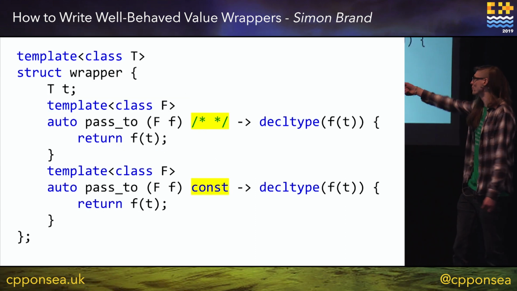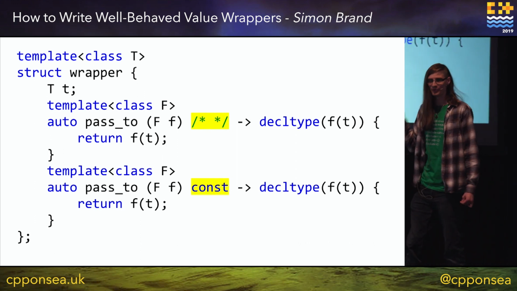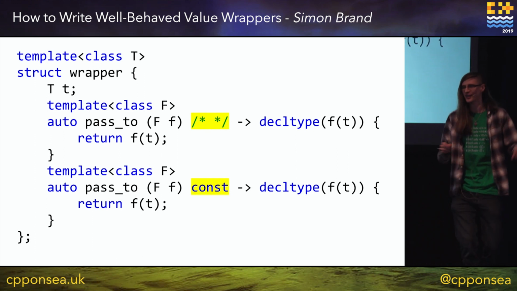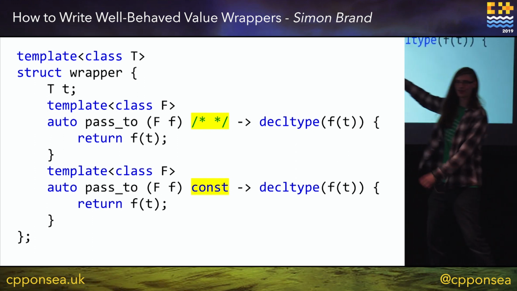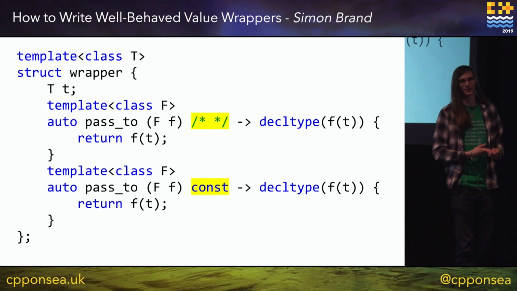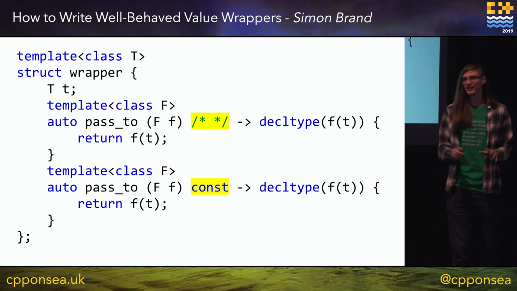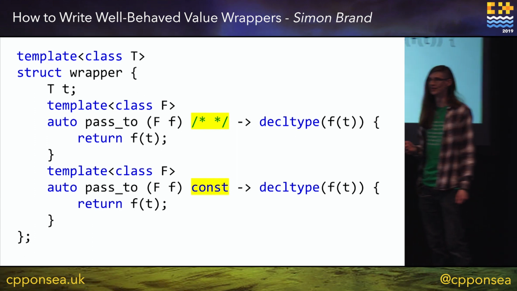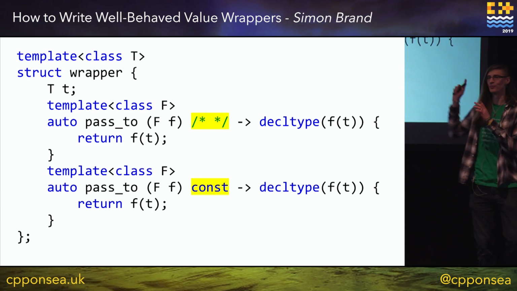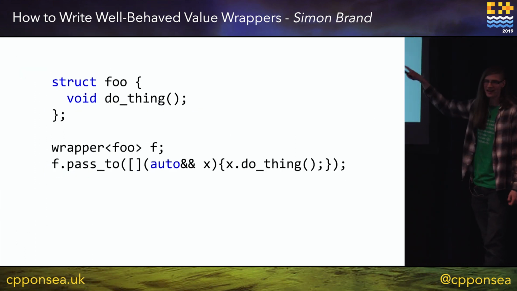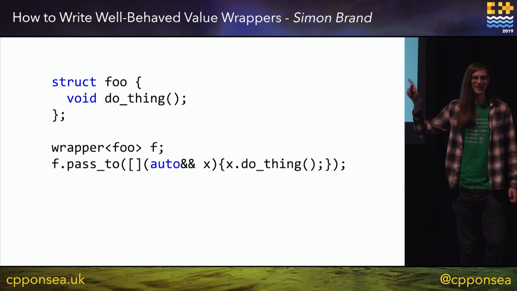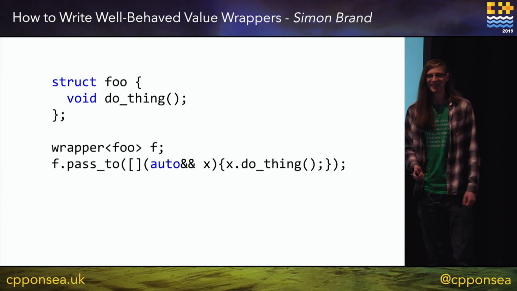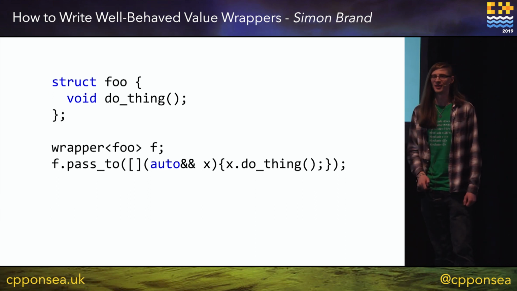So essentially, overload resolution is stopping our code from compiling because the machinations by which overload resolution work happens to make this const go into a context where it breaks our code. And there's fundamentally no way to solve this in C++ today, which is a real pain. I had a bug report for almost exactly this use case for my optional library. I spent days trying to work out what was going on here till I just asked on Slack and someone's like, oh yeah, I wrote a paper about that. It's really weird.